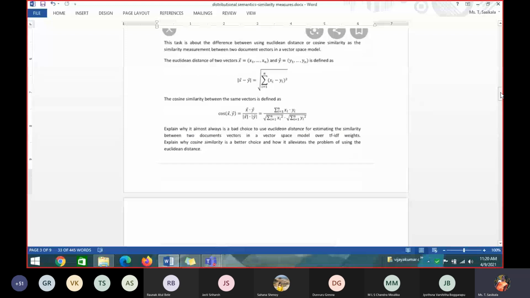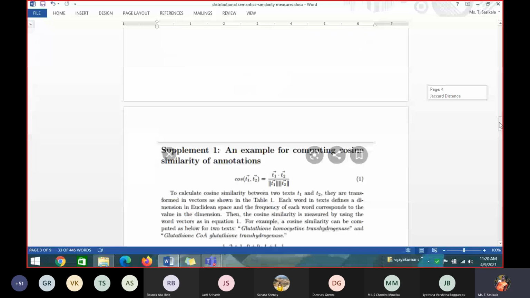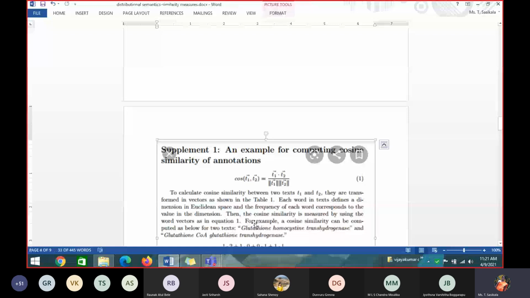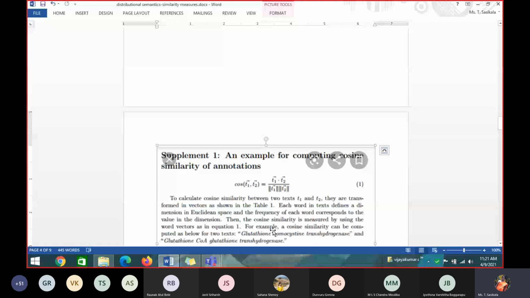Okay, leave. Next question, this question I'll give. Start from here. Calculate the cosine similarity. Okay, I can't highlight this. 1, 2, 3, 4, the fifth line. Can you all see the fifth line, students? Fifth line in this example. Yes, ma'am. So you calculate the cosine similarity for the two texts.